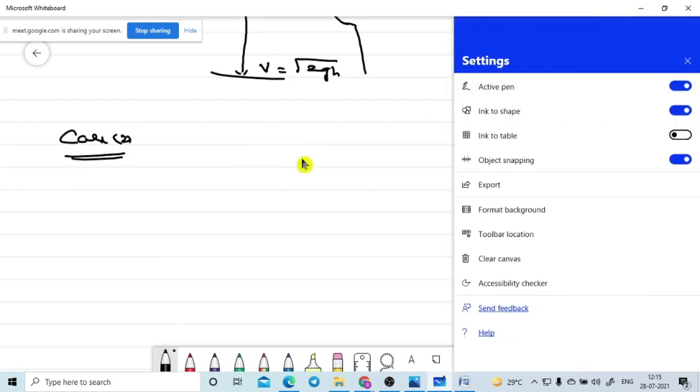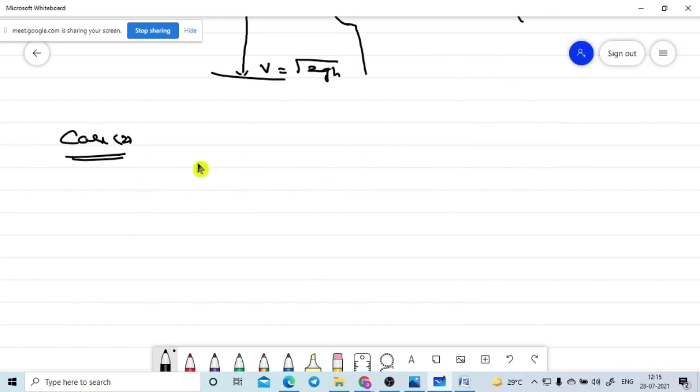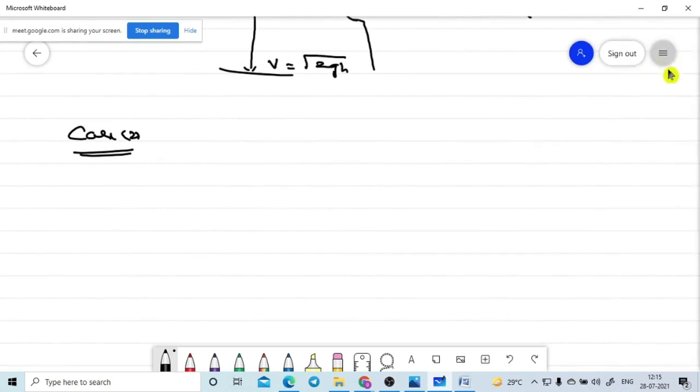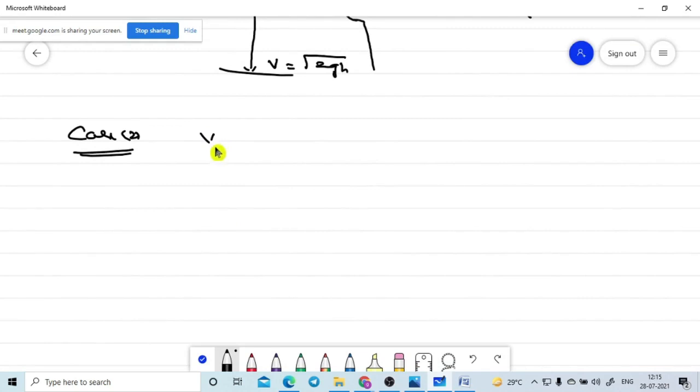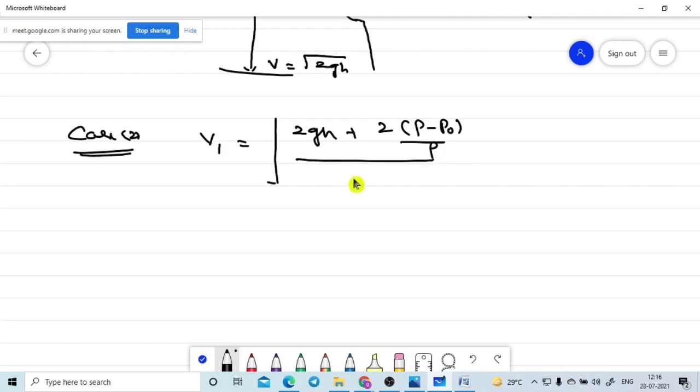Let me give the formula once again. V1 is equal to square root of 2gh plus 2 into (P minus P naught) divided by rho, divided by 1 minus (small a divided by capital A) whole square.